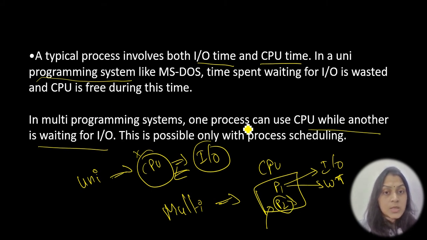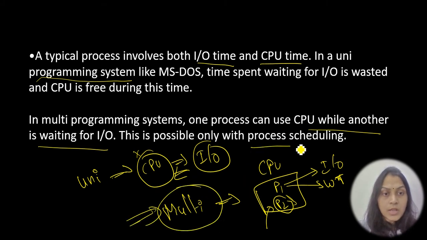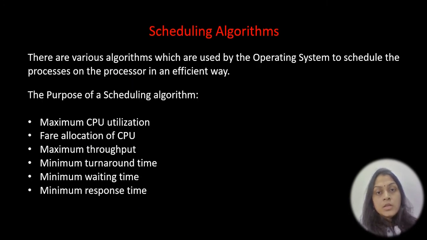In a multi-programming system, one process is using the CPU while another can be waiting for IO. So P2 is using the CPU and P1 can wait for the IO. This is possible only with process scheduling. This multi-programming concept can work only with the help of process scheduling. Now you get clarity on why we use process scheduling, that is, CPU scheduling, to run our multi-programming system more efficiently. So these are the different scheduling algorithms that we use here.